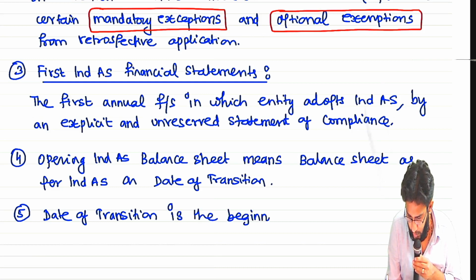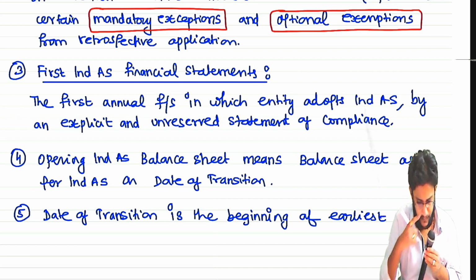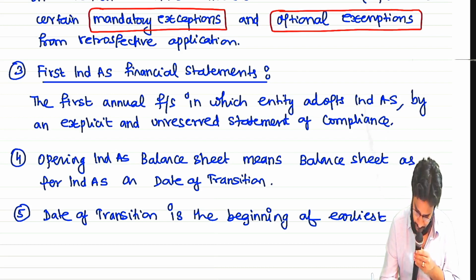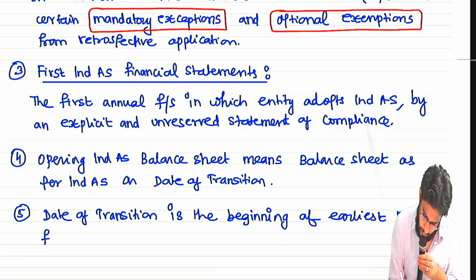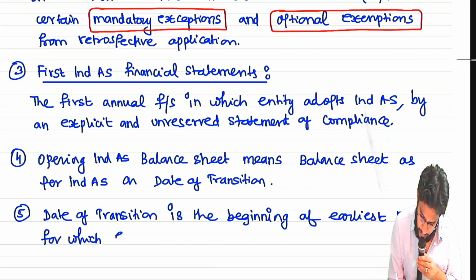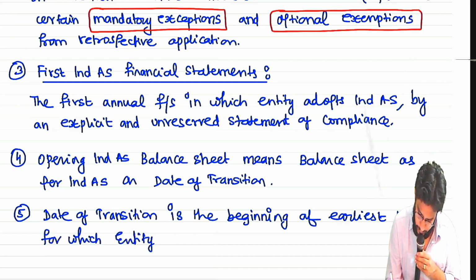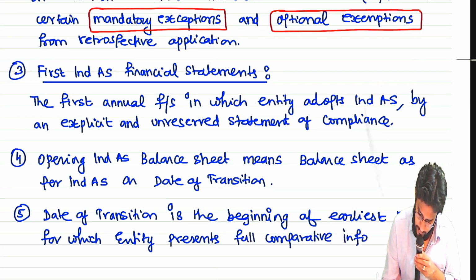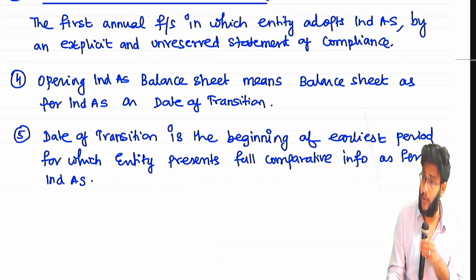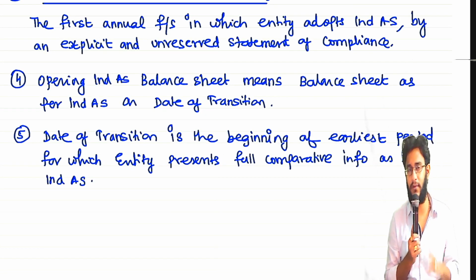It is the beginning of the earliest period for which the entity presents full comparative information as per Ind AS. So I'm not giving you the example as such because transition we have discussed in the beginning also.